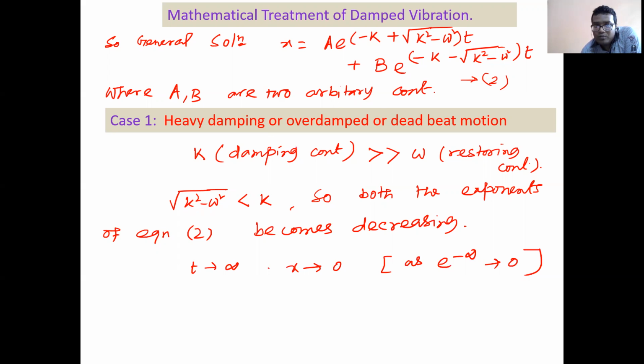And for this case, k is higher value. So this whole term is negative times t. As t tends to infinity, it becomes e to the power minus infinity, that means this term becomes 0. Similar happens here also. As t tends to infinity, these terms become e to the power minus infinity, so it becomes 0.